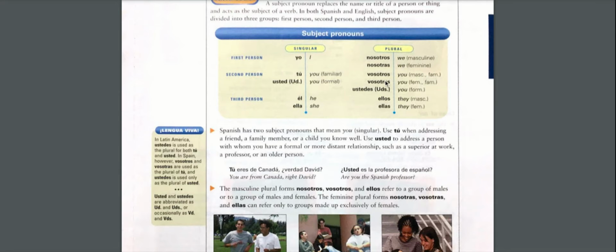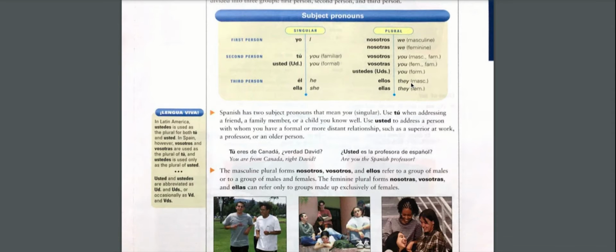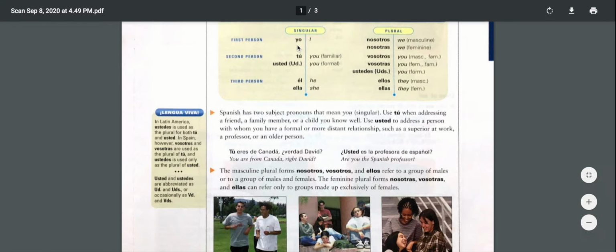But if you were going to Spain, the informal way for you, I guess it would be you all, would be vosotros, masculine, and vosotras, feminine. And then they, masculine, ellos, and they, feminine, ellas. All right? So make sure you commit these pronouns to memory. Very important. Yo, tú, usted, él, ella, nosotros, nosotras, vosotros, vosotras, ustedes, ellos, ellas.